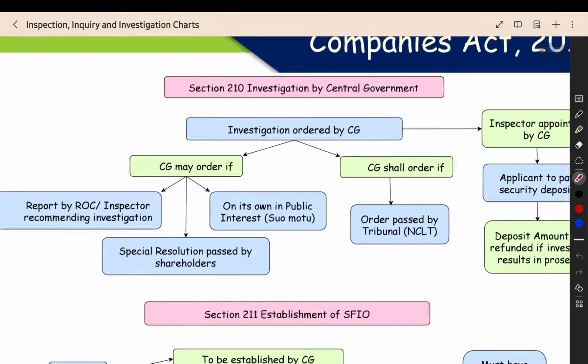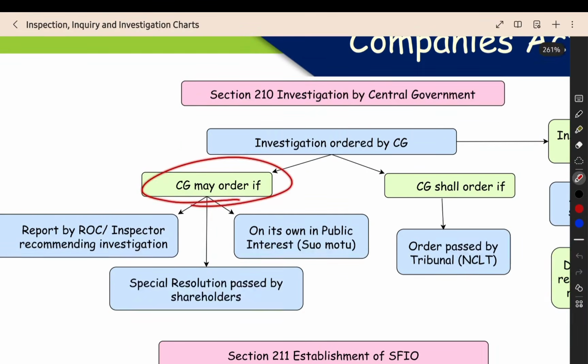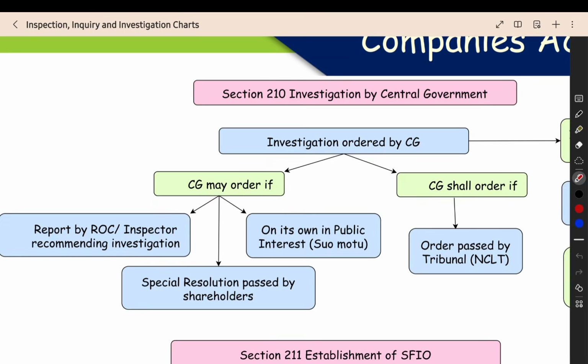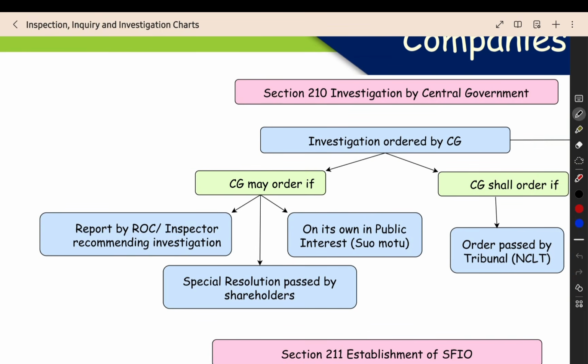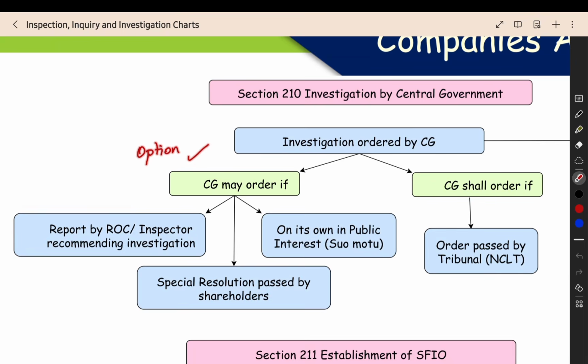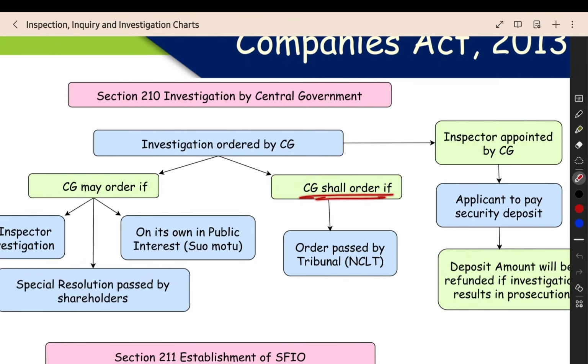When will they conduct it? They have two options. One option is the central government may order. What is the meaning of may order? They may or they may not. The central government has an option. Then, the CG shall order. Here there is a compulsion. Mandatorily the central government should order the investigation if this happens.